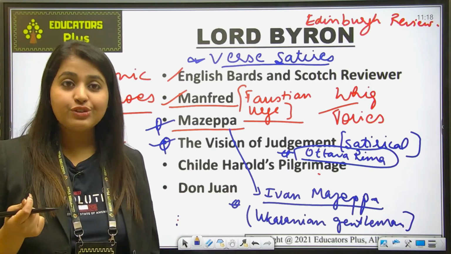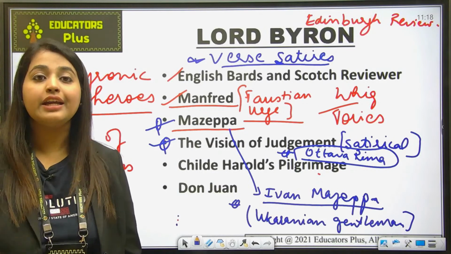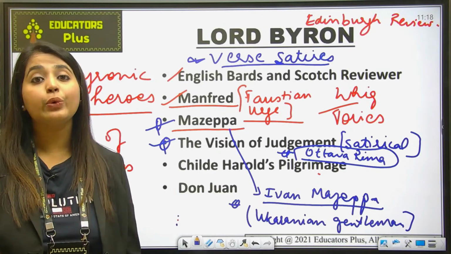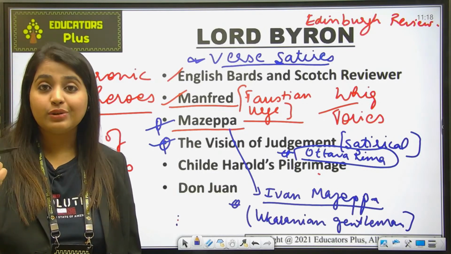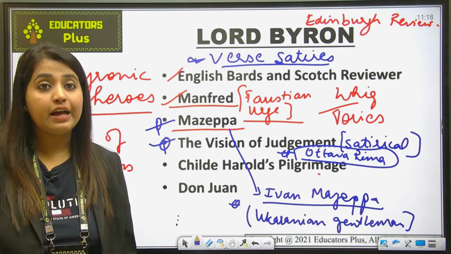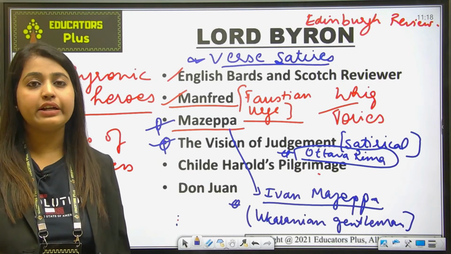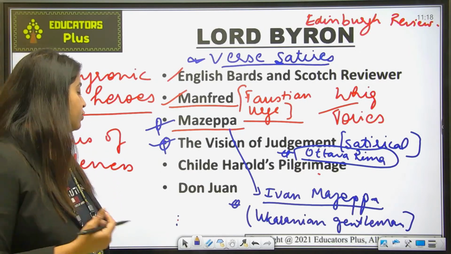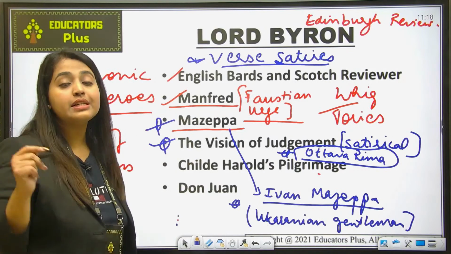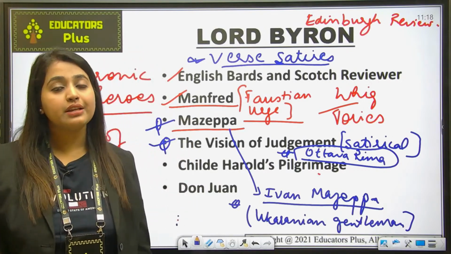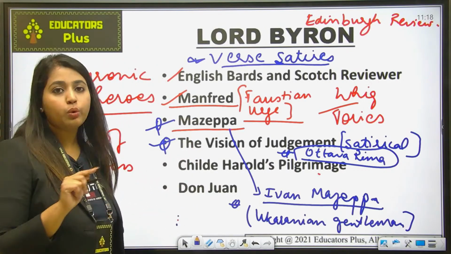And as a reaction he has written The Vision of Judgment in which he criticized the high Tory point of view which Southey has shown in his work A Vision of Judgment, and it was directed towards Robert Southey. So you should remember this: The Vision of Judgment is a reaction to Robert Southey's A Vision of Judgment. तो ये भी आपके क्वेश्चन में आ चुका है.